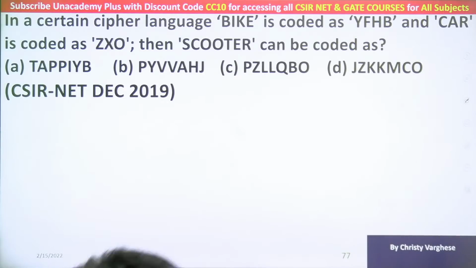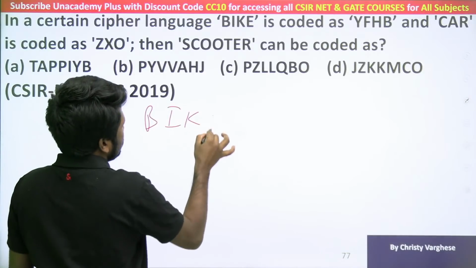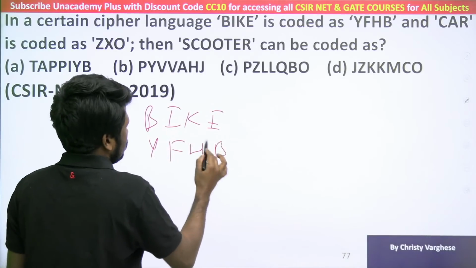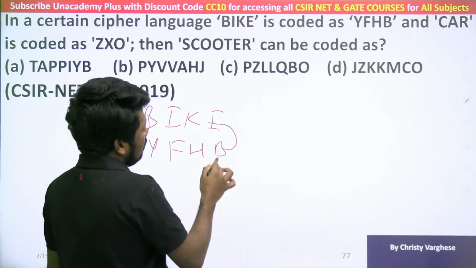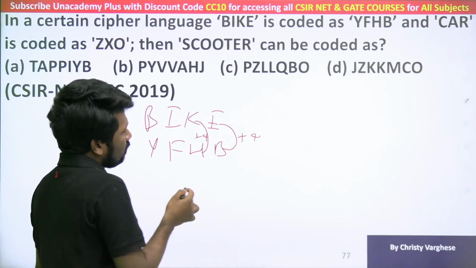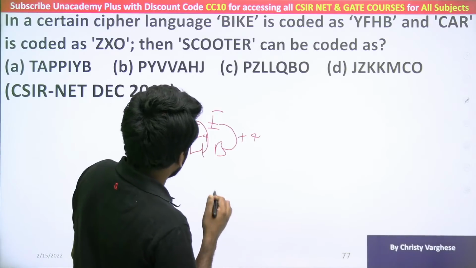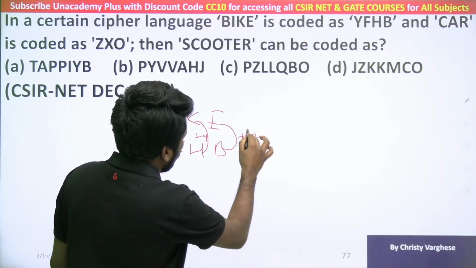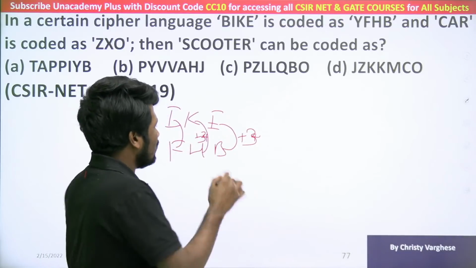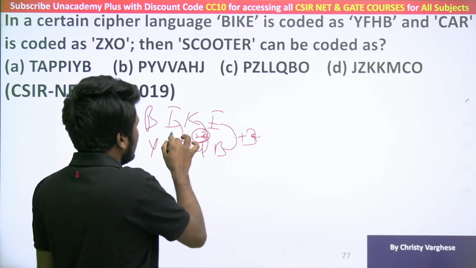So many of you got it right. Simple question only. Coding, decoding, as I told. If you are lucky, if you get a question from this, super easy. Bike is coded as YFHB. How is it? BCDE. B, 4 letters forward is E. HIJK, 4 letters forward is K. Sorry. CDE. So not 4 letters, 3 letters forward only. B not included. CDE, 3 letters forward. HIJK, 3 letters forward. FGHI, 3 letters forward.